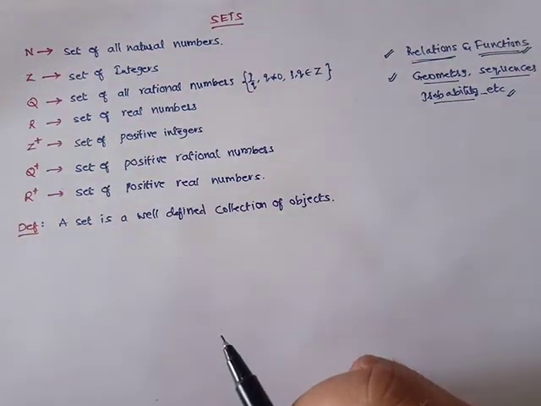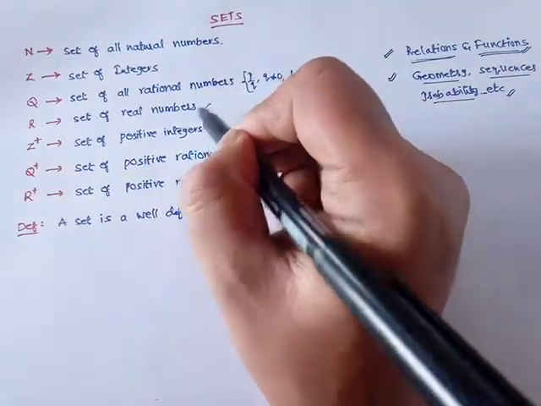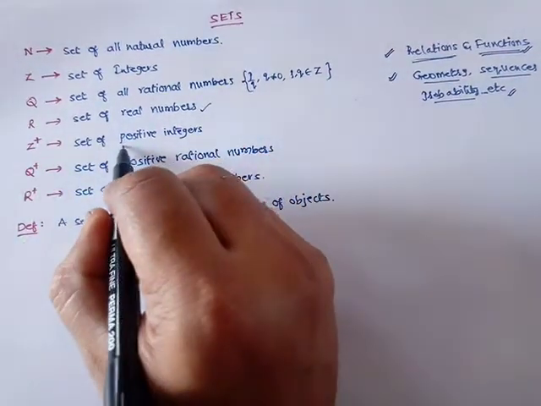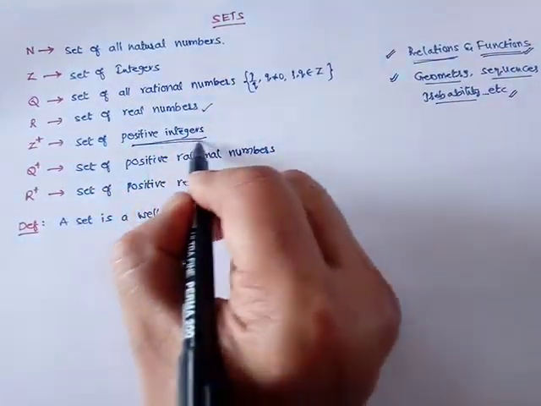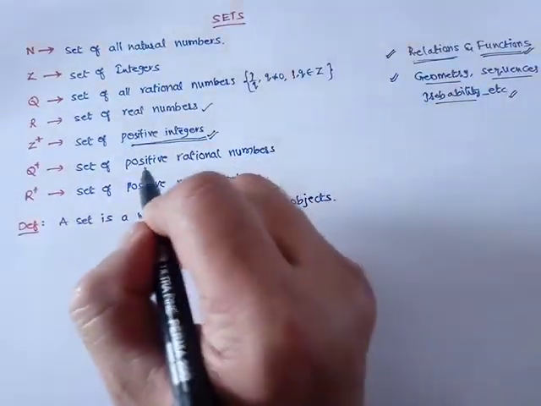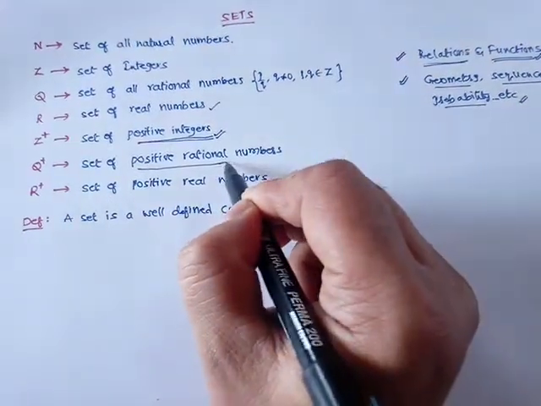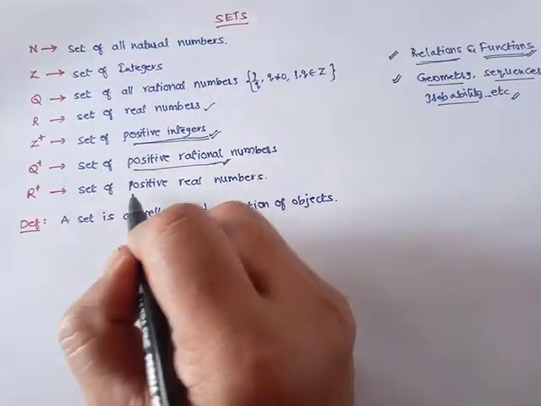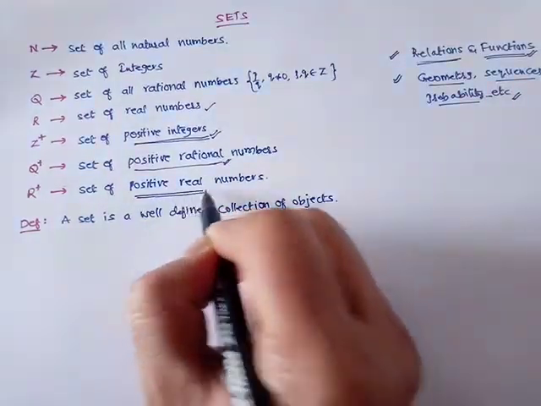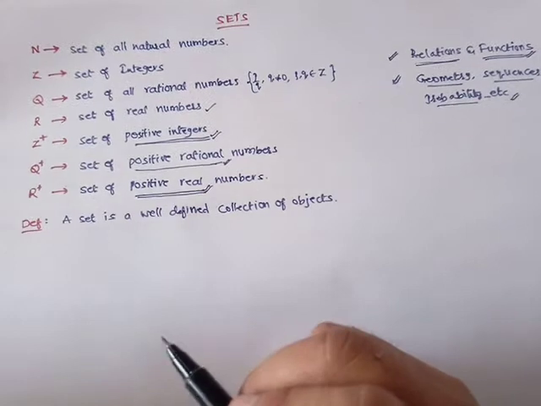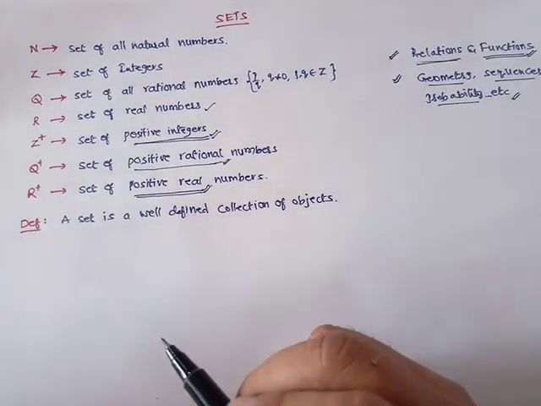R indicates the set of real numbers, and Z plus indicates the set of positive integers, Q plus indicates the set of positive rational numbers, and R plus indicates the set of positive real numbers. So these are the terms we are going to use in sets.